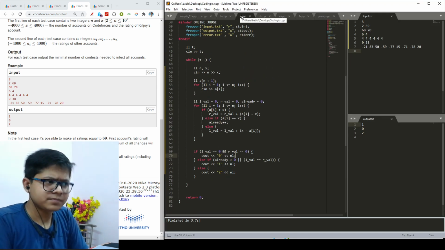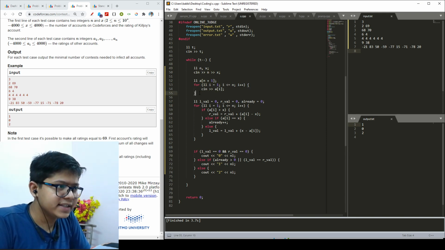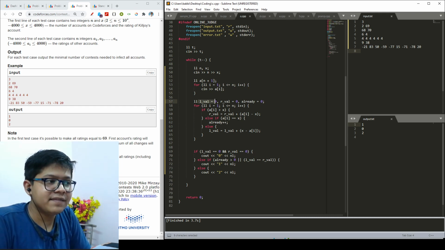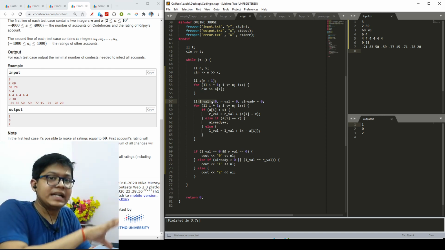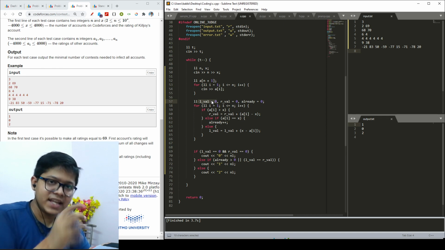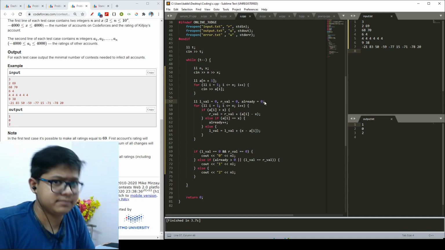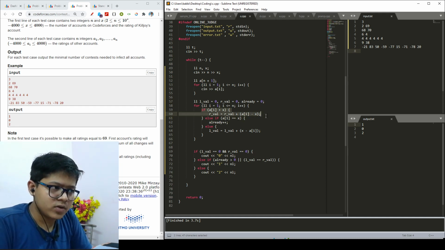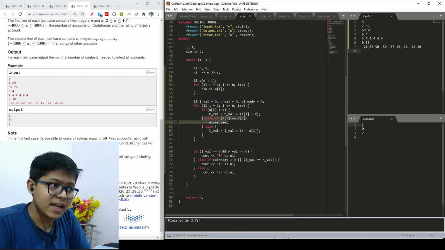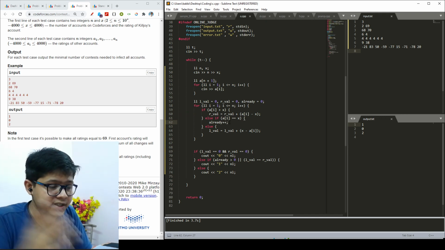Problem number C. First I input my n and x, then I input my array right here, which is the array of n rankings or ratings. Then I have my L value. L value is the sum of the element differences in the left part, meaning smaller than x, and R value is for the right part. Already will indicate whether I have any infected element in my array. Then I will check what the right sum is and what the left sum is, and already will indicate that if any element is equal to x, then it's already infected.